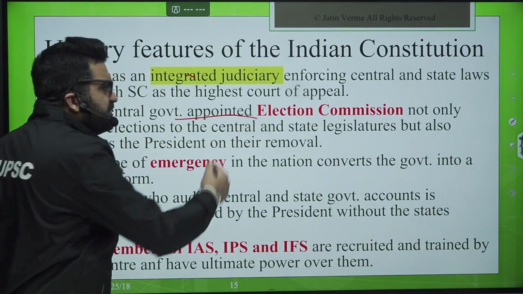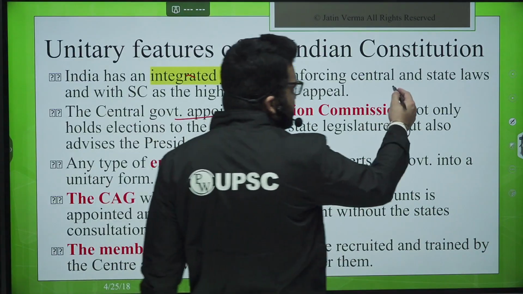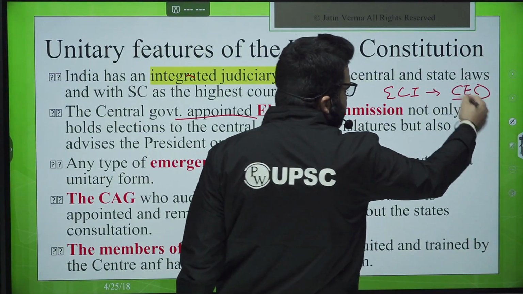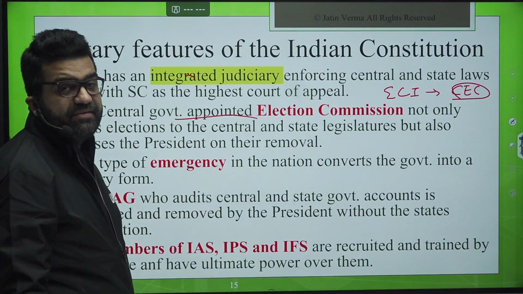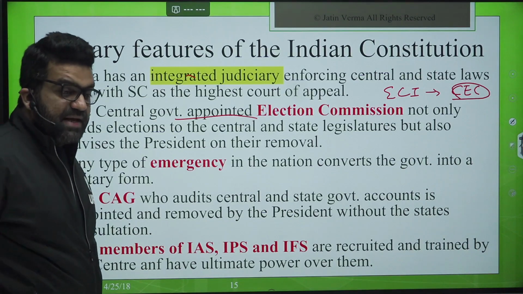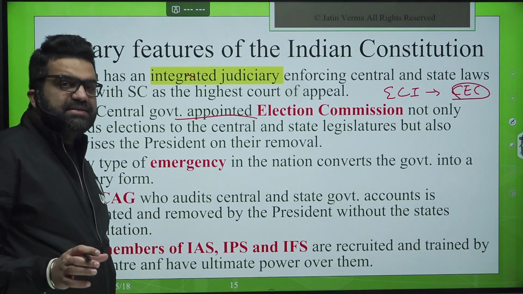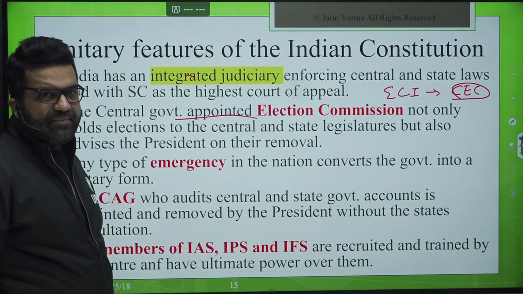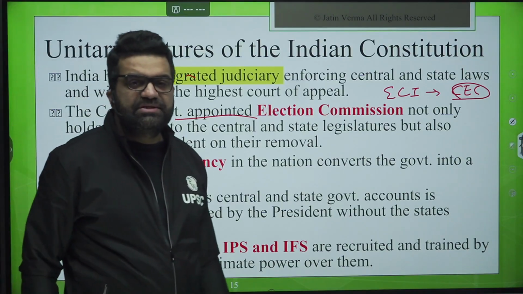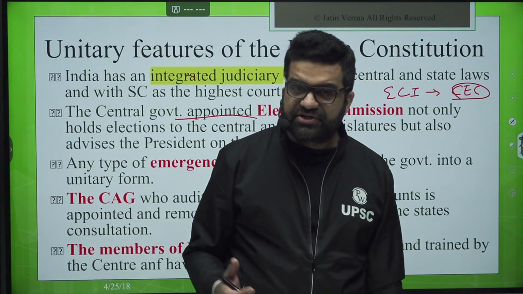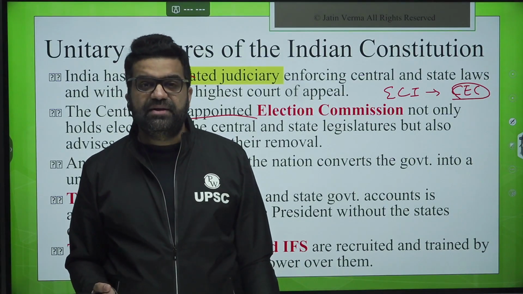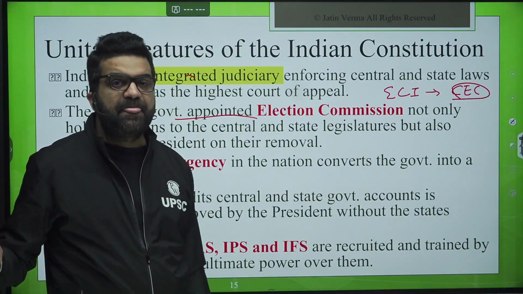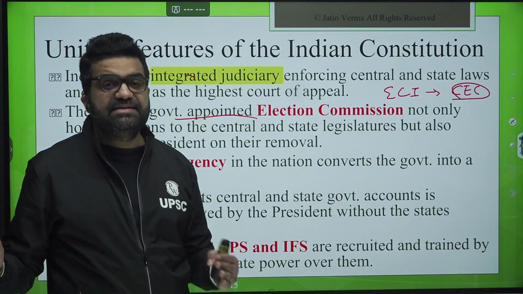Central government appoints the members of the election commission. Even though it is called the Election Commission of India, the way the members are appointed, it seems more like a Central Election Commission. That is what the members are also named, Chief Election Commissioner, then Election Commissioner. So the point is, even though it is a constitutional body, yet in the appointment, complete say was there of the union government until the recent judgment of the Supreme Court in April 2023, when the Supreme Court said that the leader of opposition should also be given some say. Nonetheless, states still don't have any say in it, right?